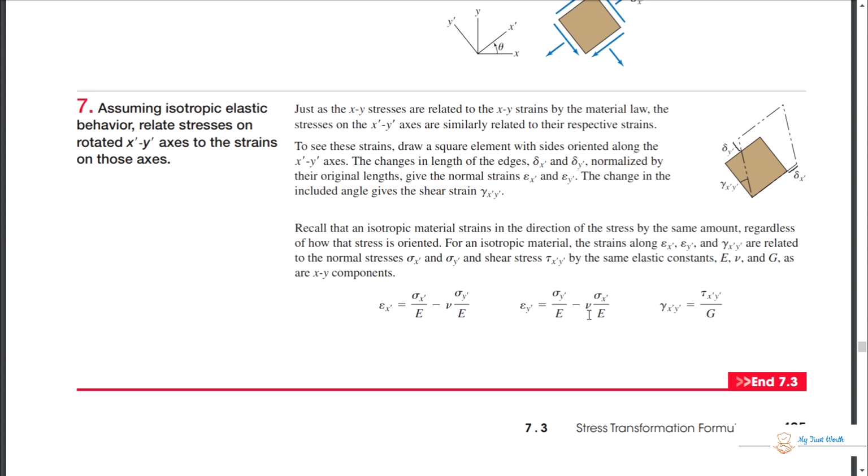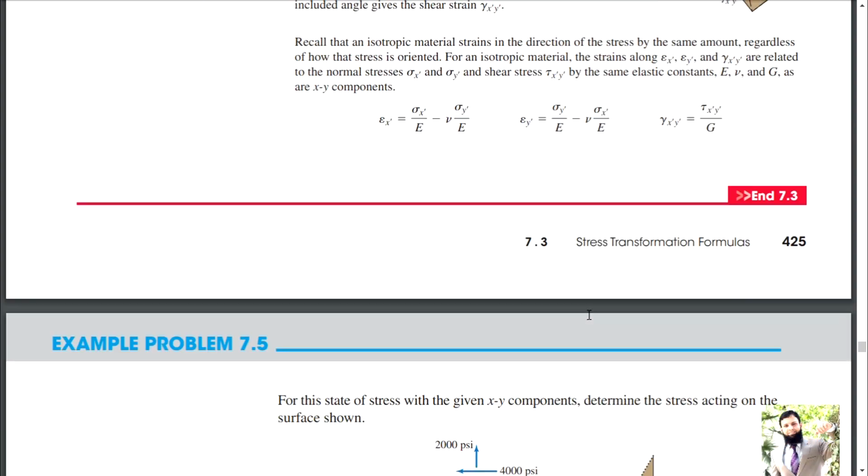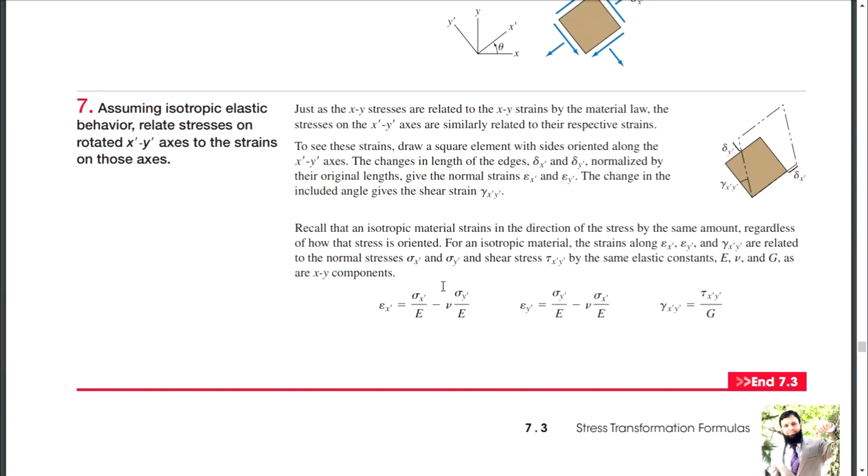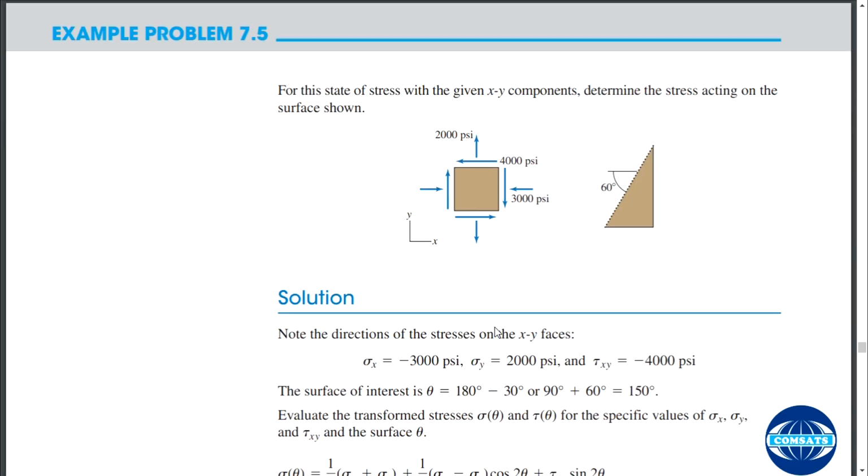These equations are helpful in calculation of strains. This is the biaxial equation, not triaxial. Otherwise, in the triaxial case, you will have another variable too. Okay, let's solve a simple problem, problem 7.5.